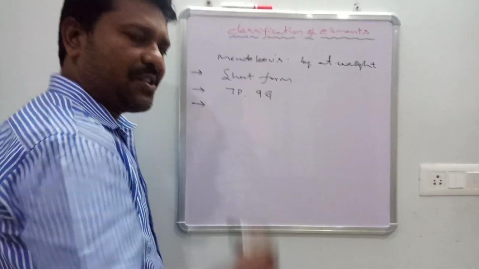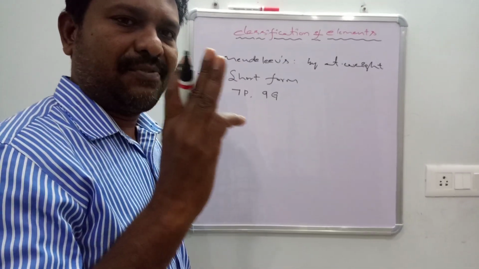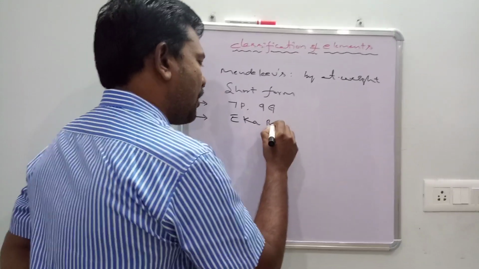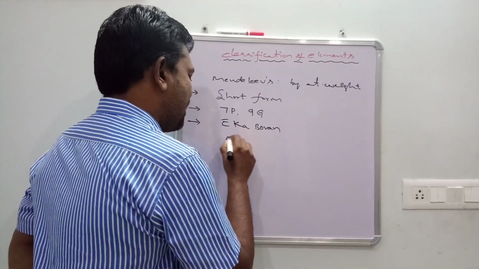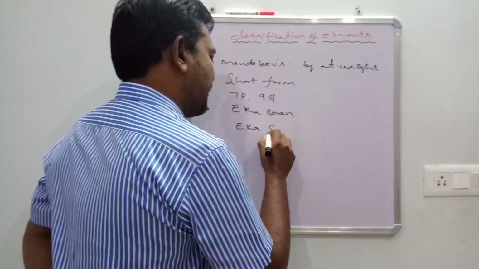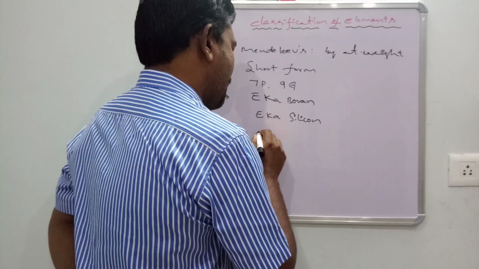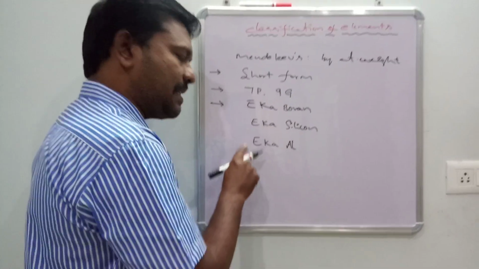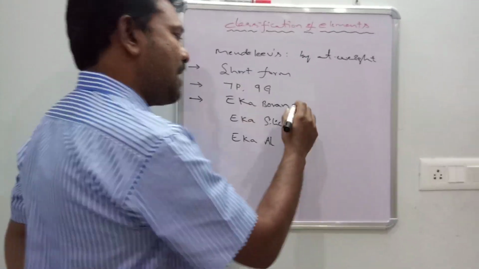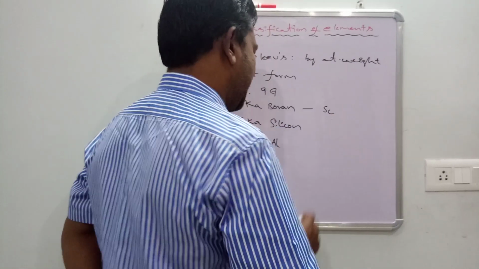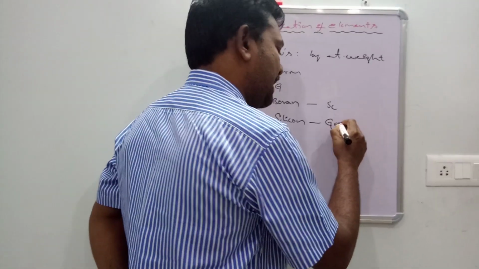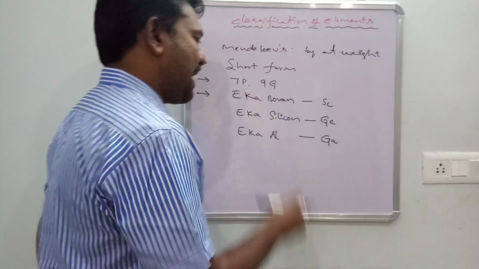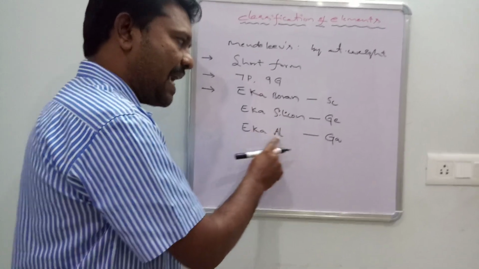In Mendeleev's classification, he left 3 places for 3 elements: Eka boron, Eka silicon, and Eka aluminum.